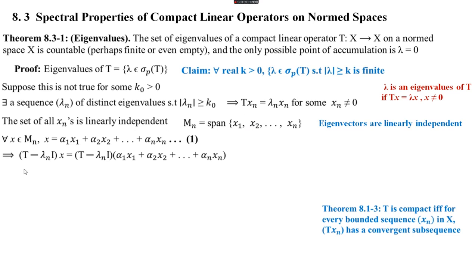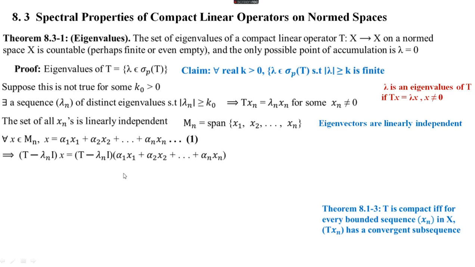So we are applying the operator T minus lambda n I on both sides of equation 1. Then on the left hand side we get T minus lambda n I of x, equal to the right hand side, T minus lambda n I of alpha 1 x1 plus etc., alpha n x n.